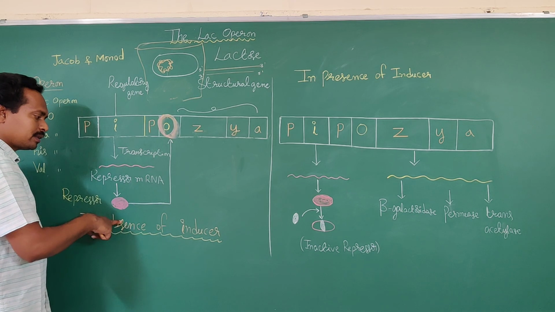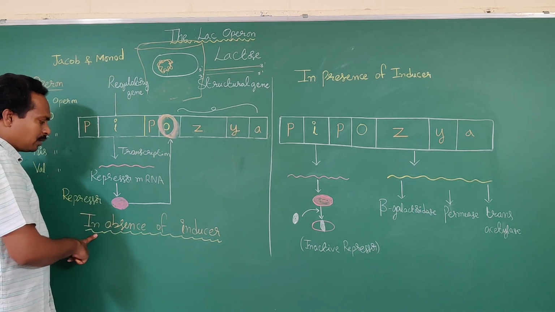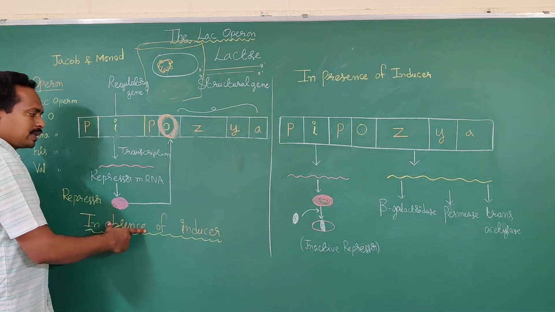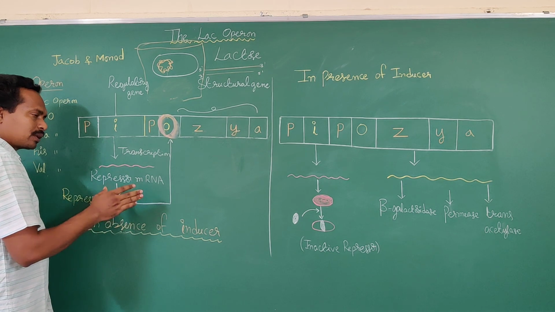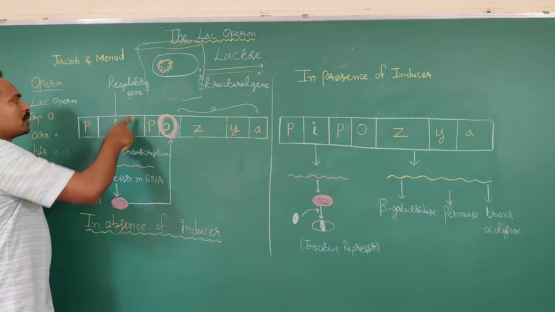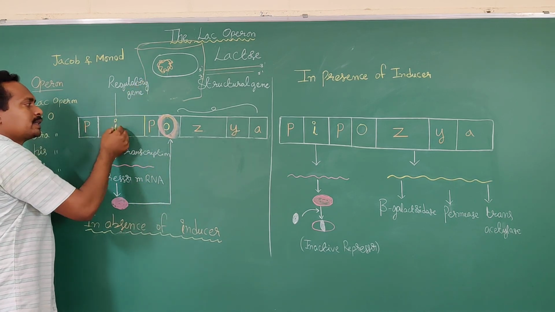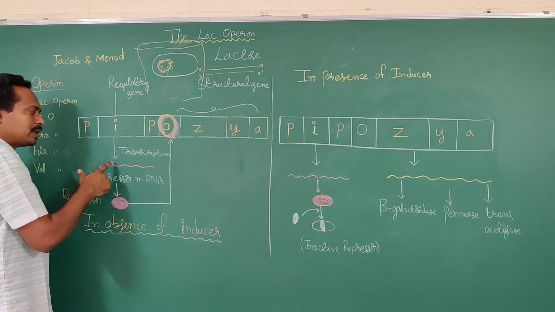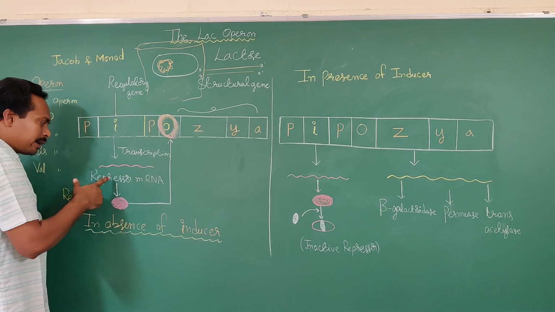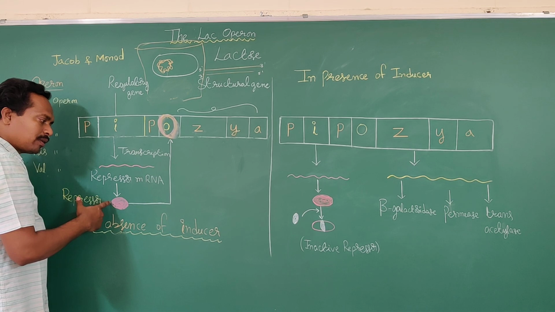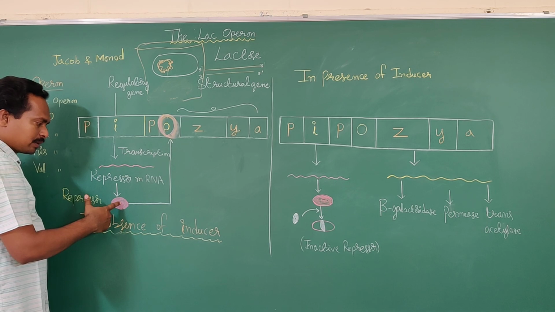In the absence of the nutrient medium, what is the nutrient medium? Lactose here. So the inducer is lactose sugar. If lactose sugar is not available to the Escherichia coli bacteria, what will happen? In the DNA of Escherichia coli bacteria, the I gene is involved in synthesis of repressor mRNA. Later, the repressor mRNA is involved in synthesis of a protein known as the repressor protein.